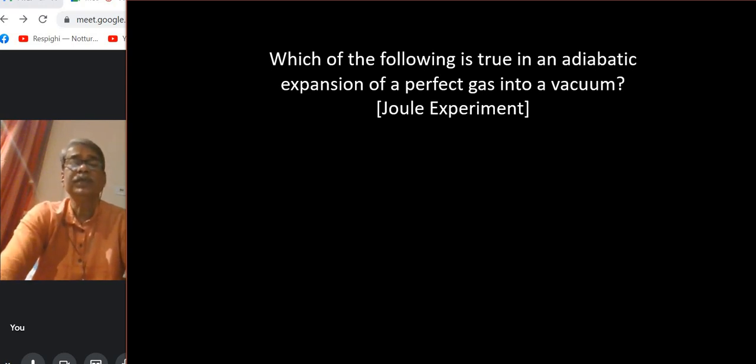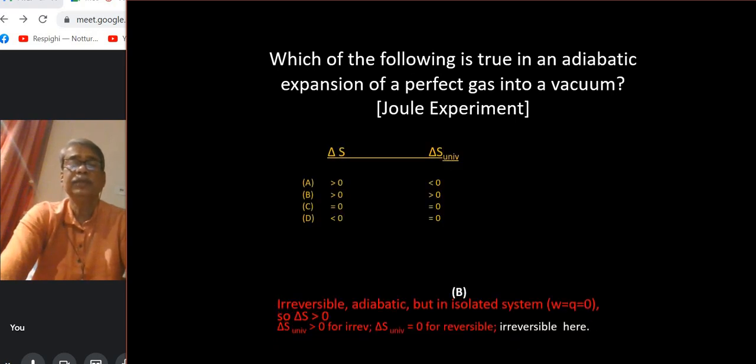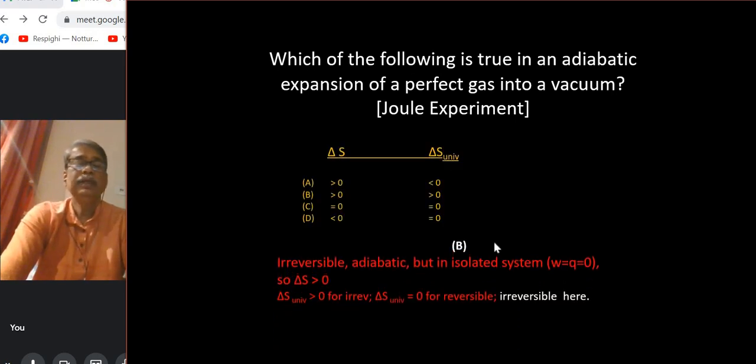So this is Joule experiment, right? And in Joule experiment, as you know, it's an isolated system, and it's against vacuum, so W is 0 and Q is also 0 because there is no temperature change observed. So for the isolated system Q is 0, but if it is an irreversible process, then by the second law delta S must be greater than 0, system or surroundings taken together, because it's an isolated system.